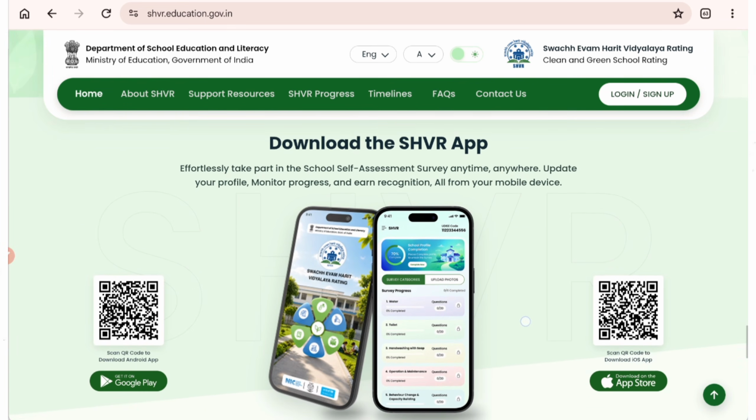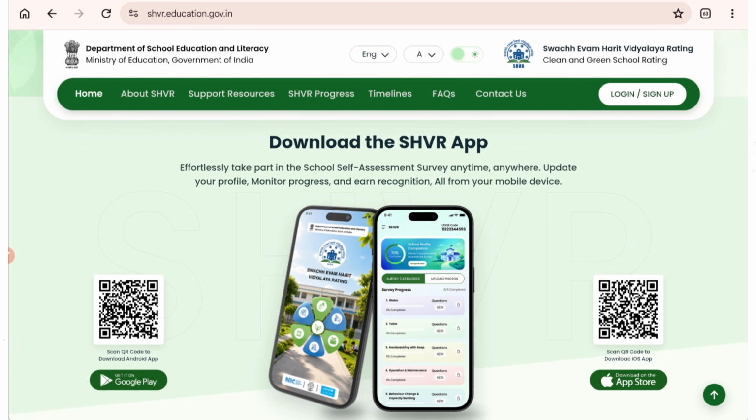You can download the app also for this complete process. You can do it through this website or through the app. The app is available in Google Play Store for Android as well as in the Apple Store for iPhones. So you just need to scan this QR code. If you scan, automatically you will get the app. Complete all the registration and survey in the app itself.